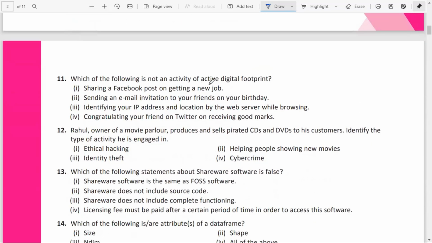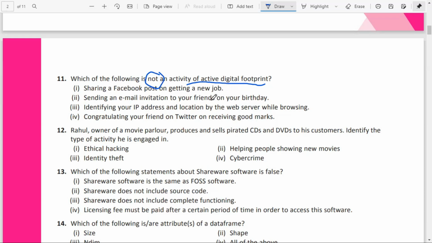Which of the following is not an activity of active digital footprint? Okay, what do you mean by active digital footprint? That is, knowingly we are posting, we are doing something. Intentionally, if we are doing activities on the internet, we call it an active digital footprint. Sharing a Facebook post on getting a new job, that is intentionally doing, so it's active. Here it is asked which is not an activity. So this is an active digital footprint.